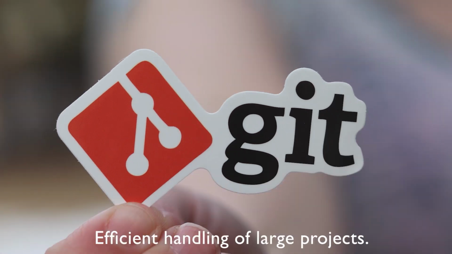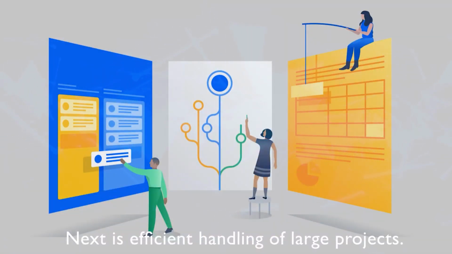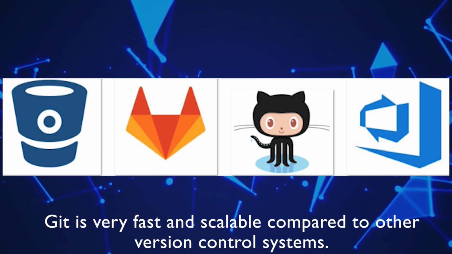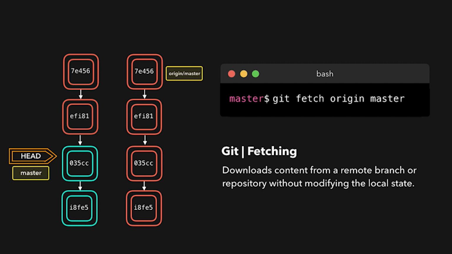Efficient handling of large projects. Git is very fast and scalable compared to other version control systems. The fetching power of a local repository is much faster than is possible with a remote server.